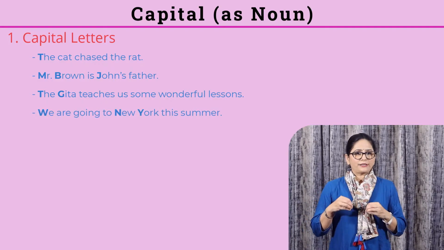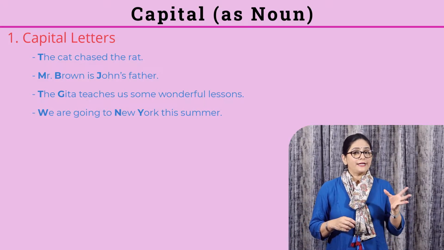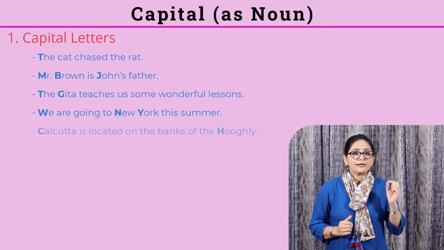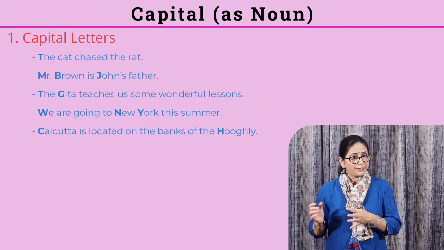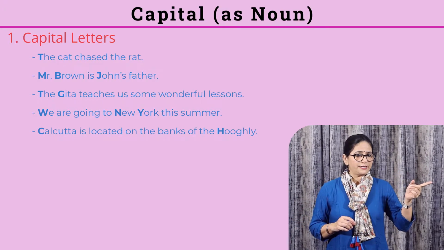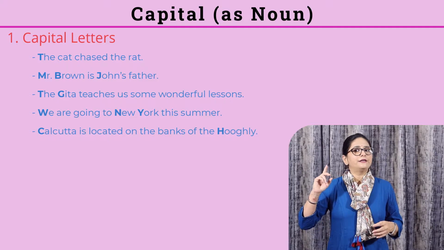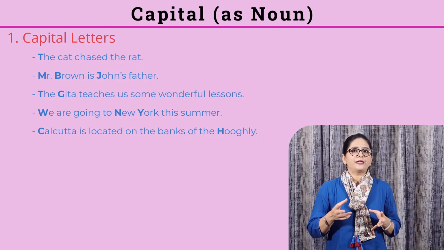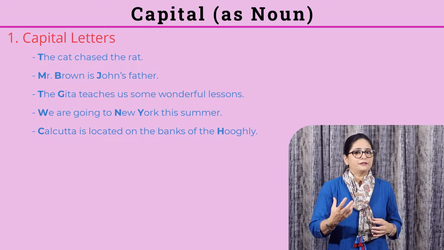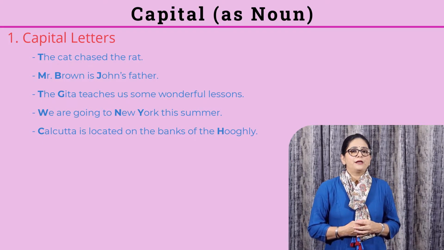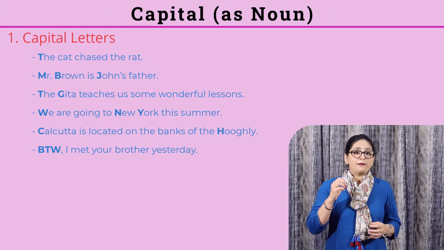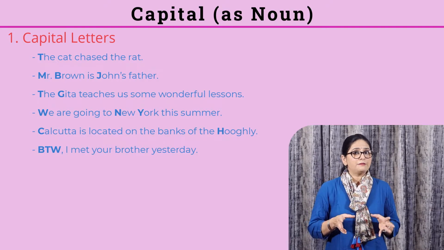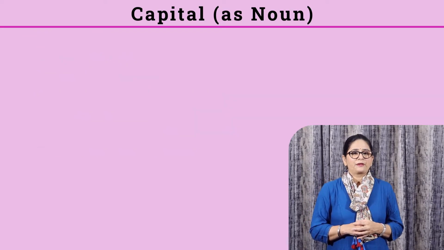We are going to New York this summer, so N is capital and Y is capital because it's the name of a city. Calcutta is located on the banks of the Hooghly. So in Calcutta, of course, C is capital, it's a proper noun, and the Hooghly, H is capital because it's the name of a river and it's a proper noun. Now, by the way, I met your brother yesterday. So BTW is capital because it's an acronym.